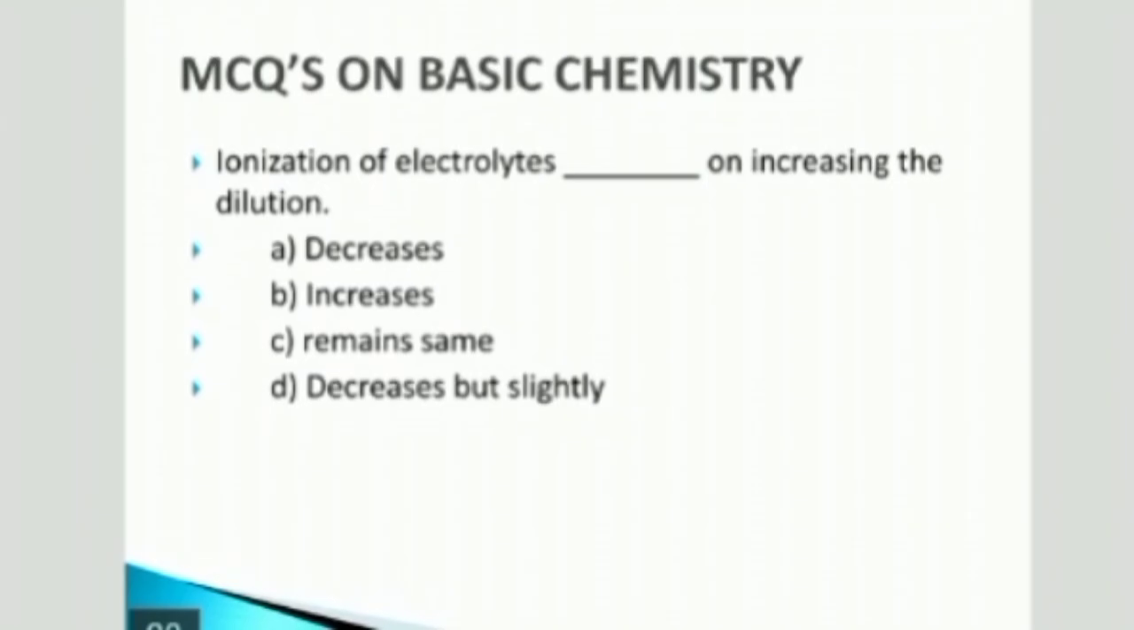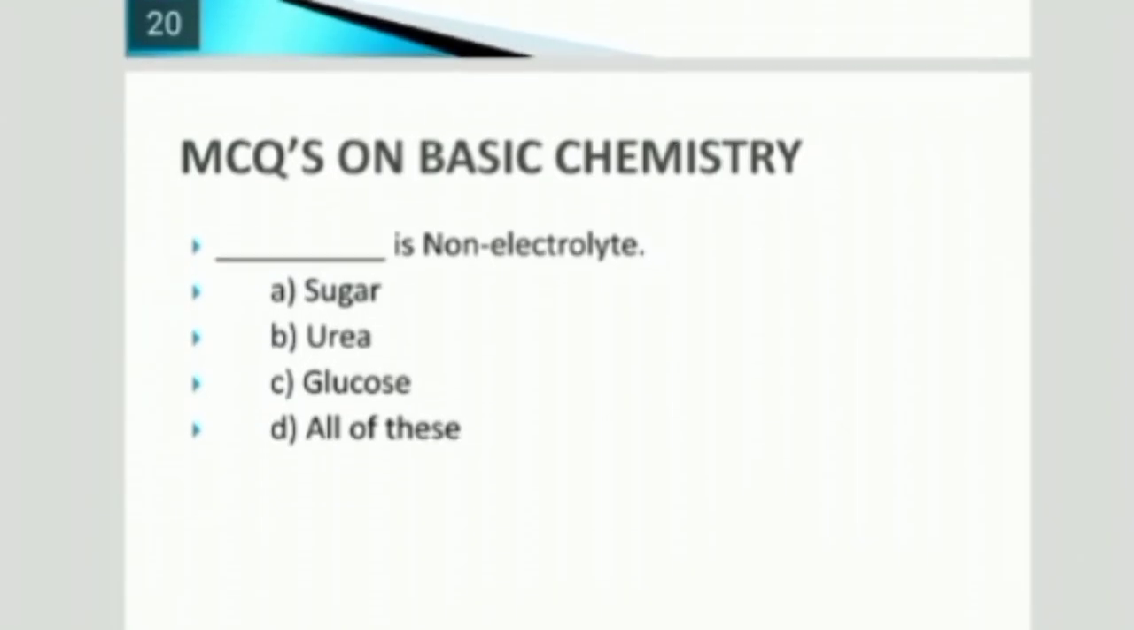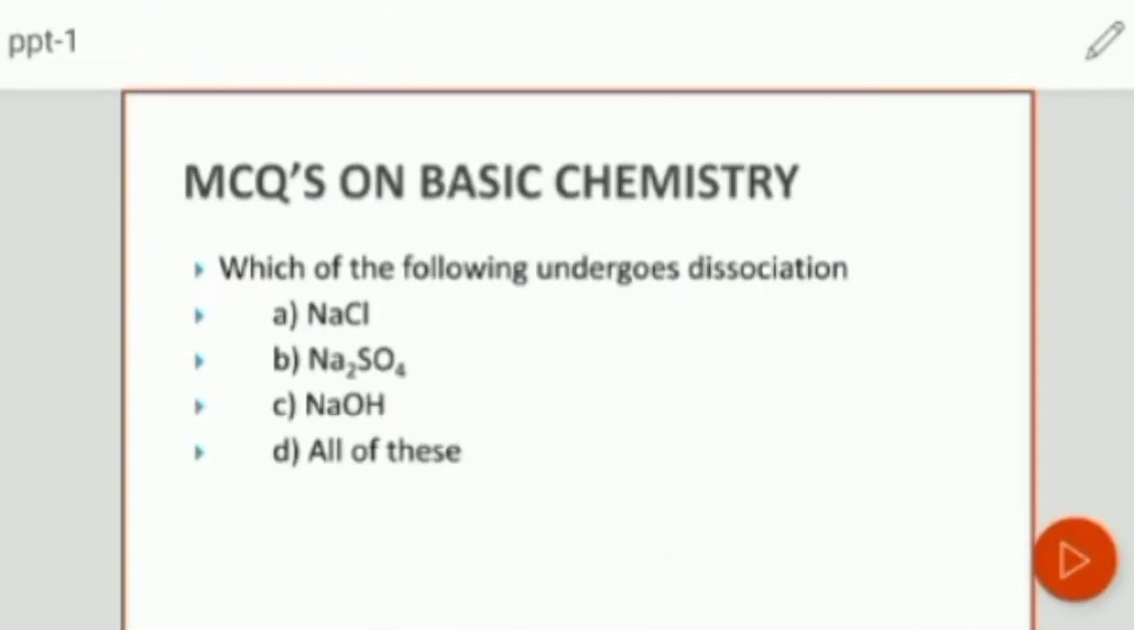Next, ionization of electrolytes dash dash on increasing the dilution. The ionization of electrolytes increases on increasing the dilution. Okay, next, dash dash is a non-electrolyte. Sugar, urea, glucose, all of these are non-electrolytes. Hence, answer is D.